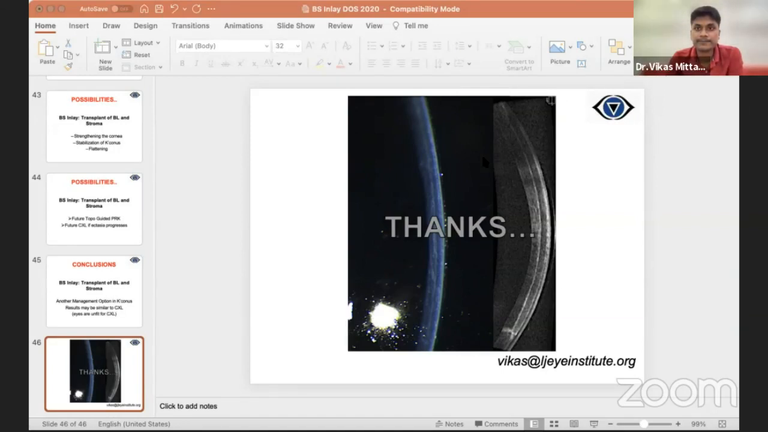I have a question for Vikas. Yes, Sheetal. In your cases, did you ever find this problem of upside down Bowman? So initially I was very cautious. I think in one patient we couldn't make out whether it was upside down, but later on we were very sure. We wanted to ensure that it remains on the upper side only.